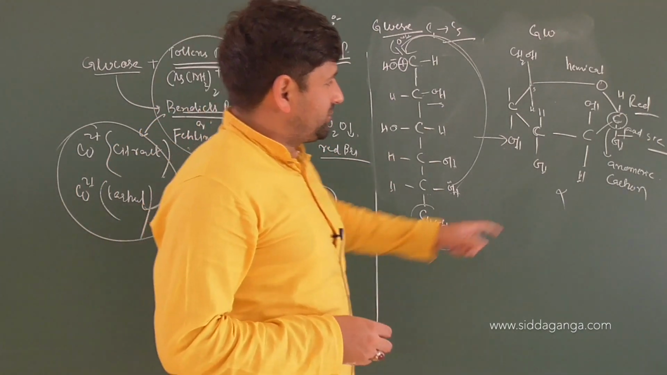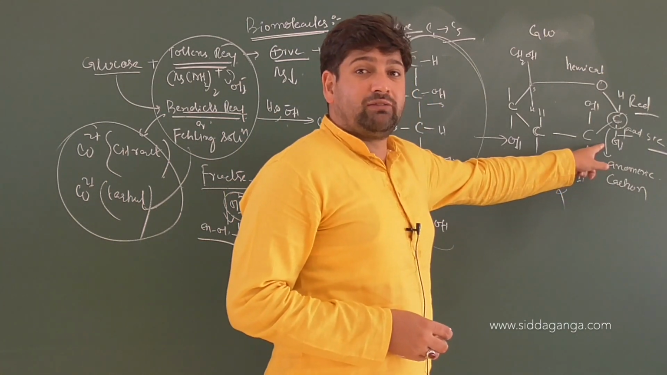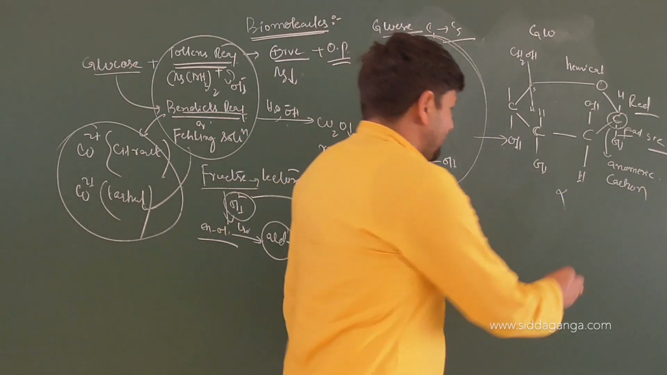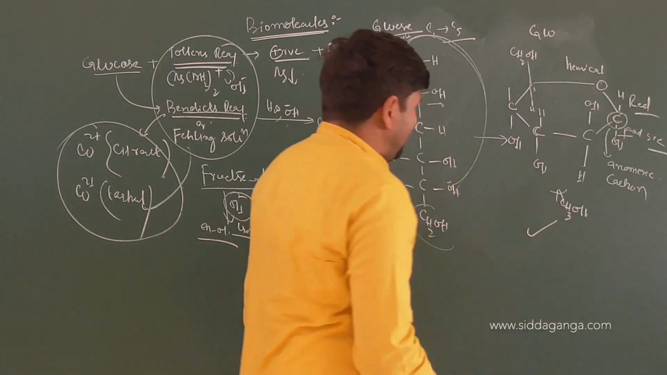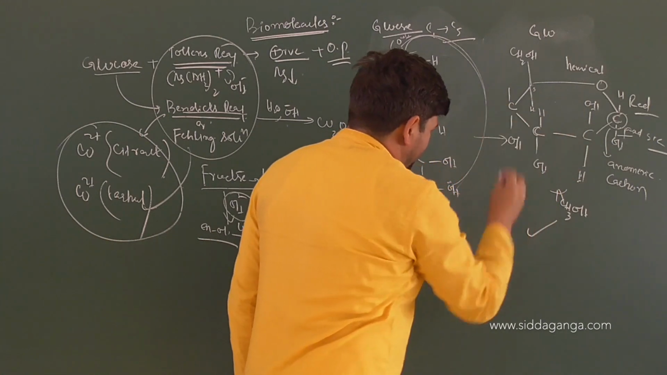Now suppose this is the cyclic structure. If you convert this cyclic structure into a glycoside, glycoside means suppose you are treating this with methyl alcohol. When the reaction happens, look what will happen, children. The rest of the things will remain the same.